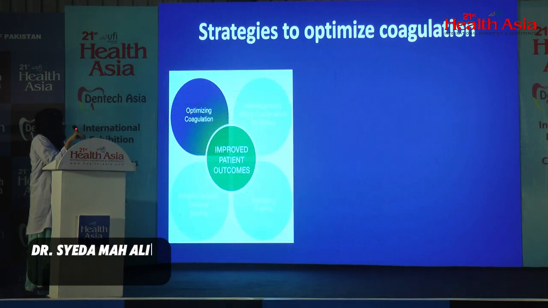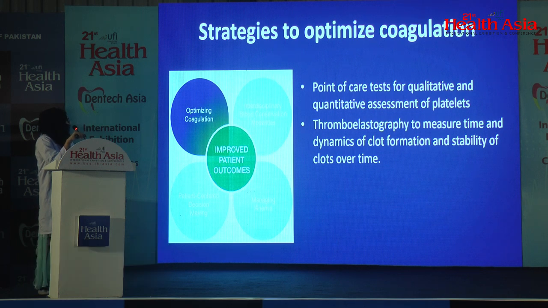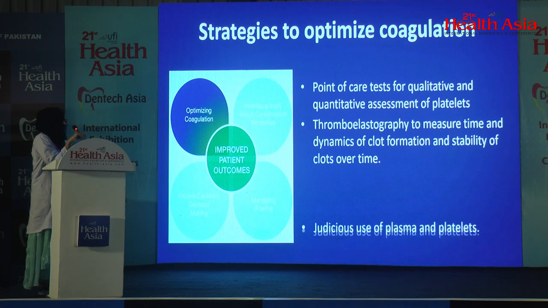Then third is a strategy to optimize coagulation, that is, how you can reduce the bleeding during surgeries or other procedures. You can use point of care testing, TEG, thromboelastography, to measure time and dynamics of clot formation and stability of clot over time.